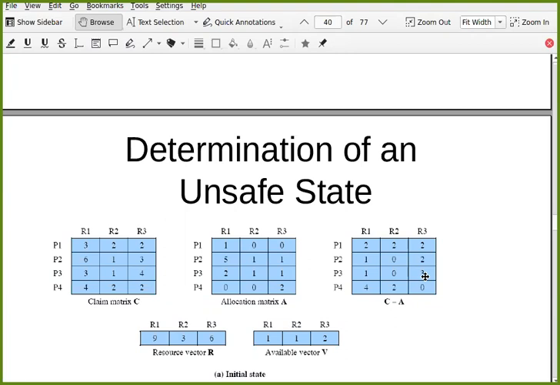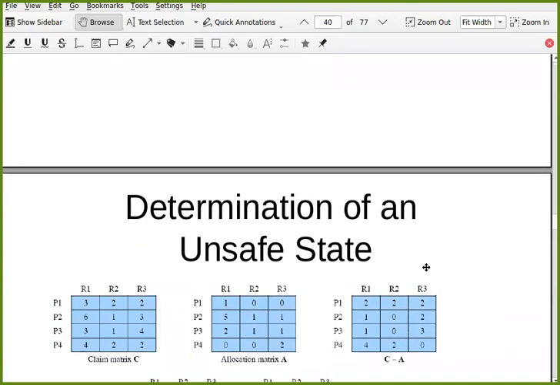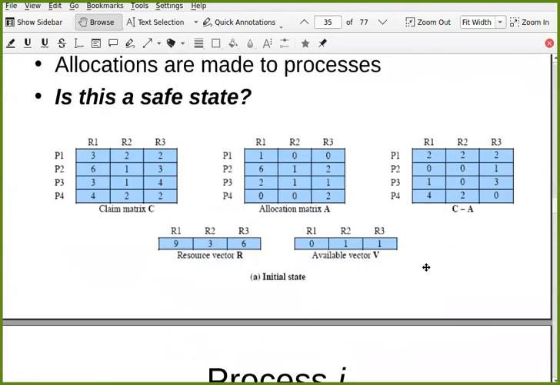If you see, if you allow this request where P2 asks for 1 unit of R1 and 1 unit of R3, you will go back to this state actually. Is this a safe state?